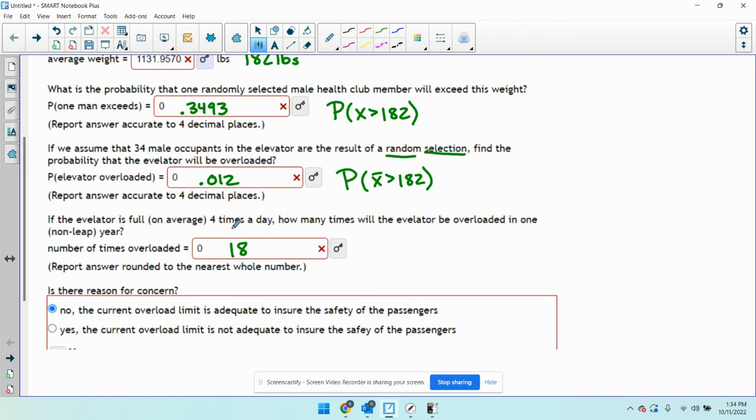So that seems like a lot to me. Overloaded 18 times a year. So the current overload limit is not adequate to ensure the safety of the passengers. If it's being overloaded 18 times, we need to make sure the elevator can hold more weight because 18 is too many.